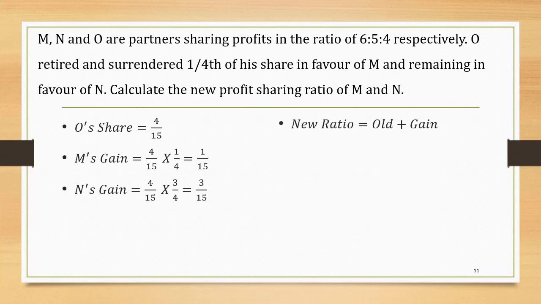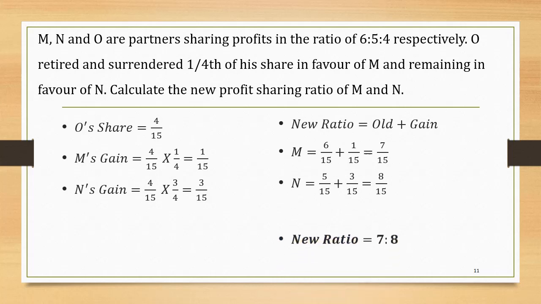New ratio, the formula is well known to us, that is old plus gain. M's new share is equal to old share, that is 6/15, plus gain, that is 1/15. The answer is 7/15 for M. Similarly for N, old is 5/15 plus gain is 3/15, that is 8/15. So the new ratio is 7:8.